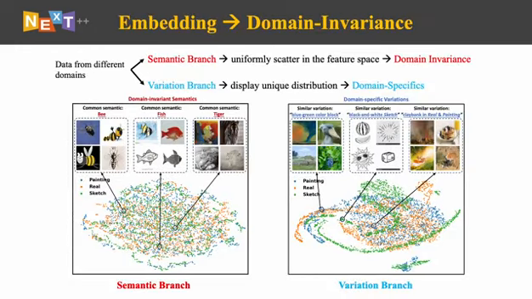After that, we try to prove the domain invariance at the feature embedding level. Similar to the previous image describing MAE, each point represents a real image. The color is coded with the domains. If we look at the embeddings, we can find that the features captured by the semantic branch are uniformly scattered in the feature space, and images with similar semantics are more likely to cluster closely, regardless of the different domains. And if we look at the embeddings of the variation branch, we can find that each domain displays a unique distribution, and images with similar variations are likely to cluster. These 2 visualizations further validate our domain invariance principle.